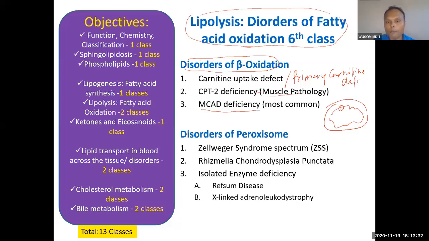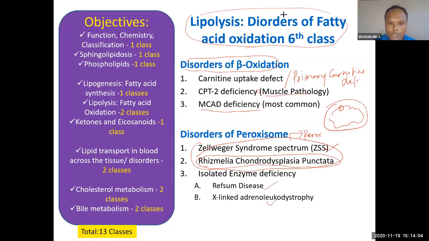And then we will talk about peroxisomal disorders, when the peroxisome or the enzymes of the peroxisome are defective. There are two disorders related to peroxisomal biogenesis. We will talk about which gene is absent in peroxisomal biogenesis and causes these two defects: rhizomelic chondrodysplasia punctata, which I have shown you and will show again, and Zellweger syndrome spectrum disease. And then isolated enzyme deficiency.